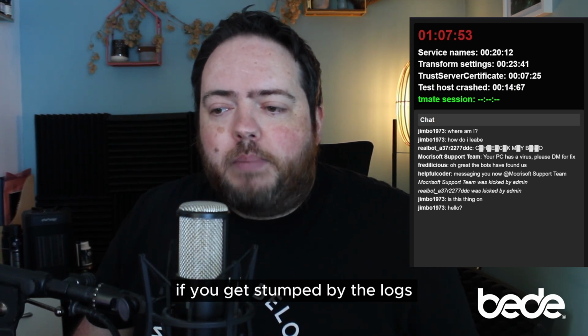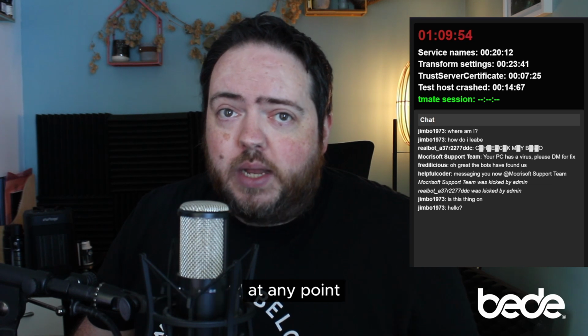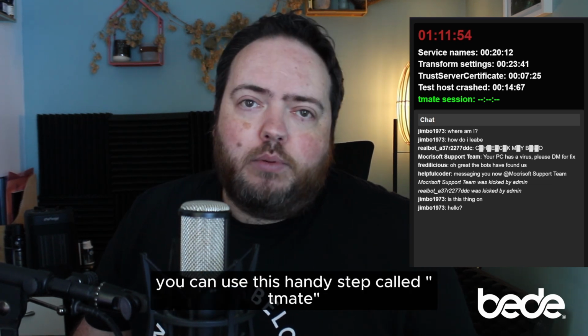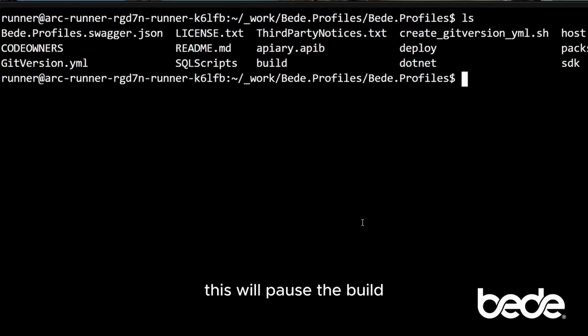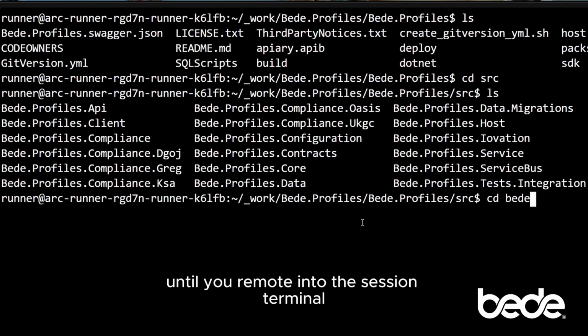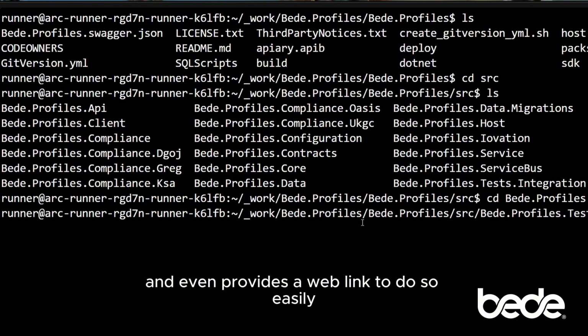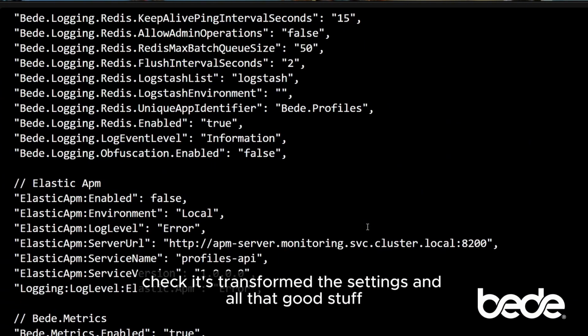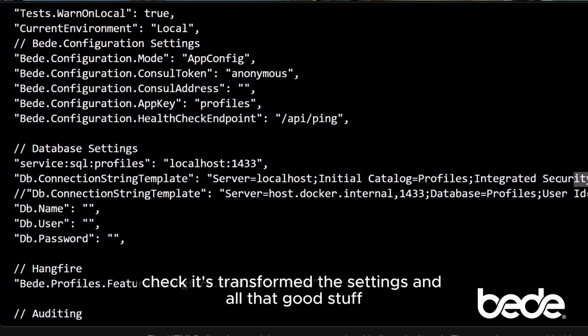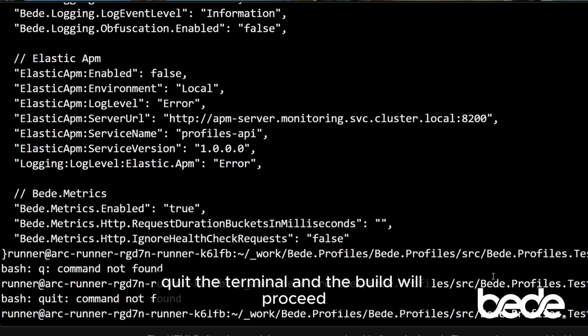Finally, if you get stumped by the logs and need to see what it's really doing at any point, you can use this handy step called tmate from the complete lad that is Max Schmidt at Microsoft. This will pause the build until you remote into the session terminal, and even provides a web link to do so easily. From here you can check it's got the right projects, check it's transformed the settings, and all that good stuff. Quit the terminal and the build will proceed.